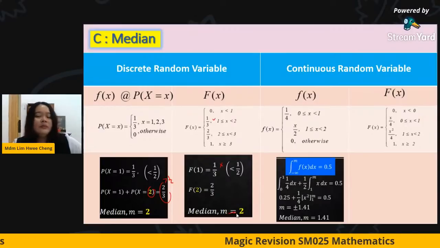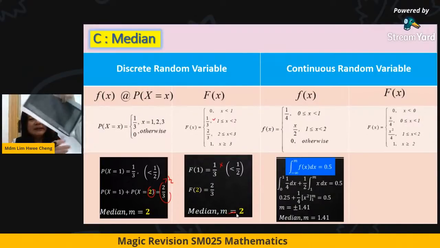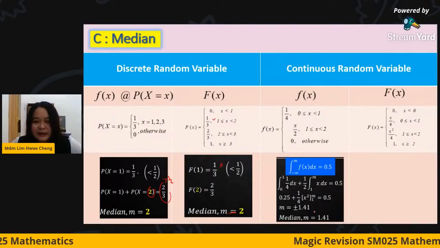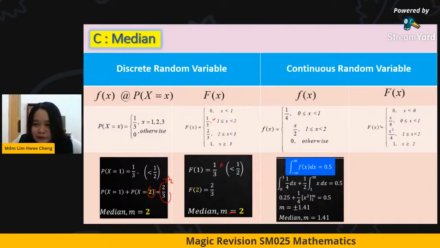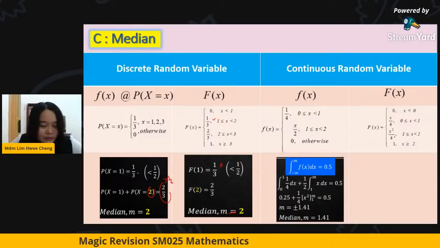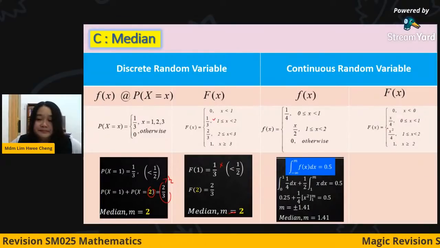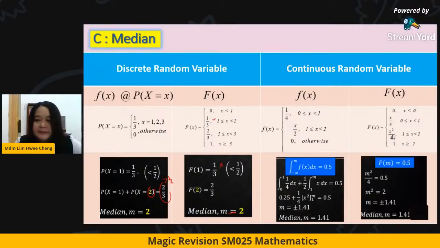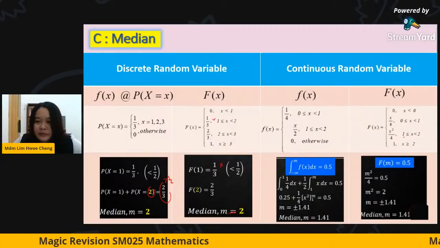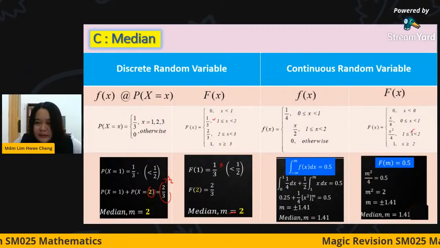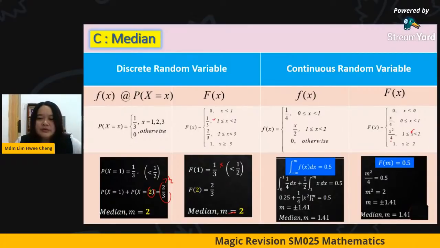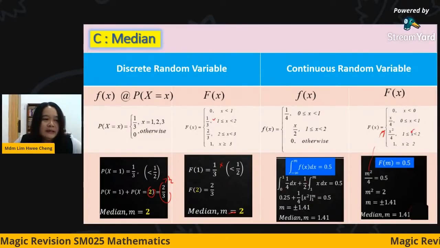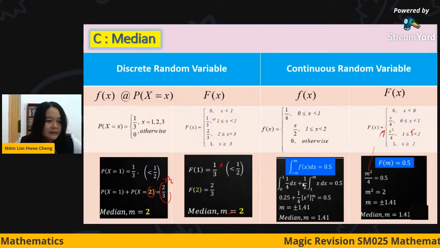Same thing if you do the density function, you have to test from 0 to 1, 1 to n only 0.5, then you will get the n. If you use cumulative, you have to read from here: when it is 0, it is 0, when 1, it is 1. Okay, you can read from here. When it is 1, it is not yet 2, then only 2, so m square equal to 4, which means your median is in between here. So then you find it. So if cumulative, you take directly. If you do the density, you have to integrate. You need to integrate. Can?